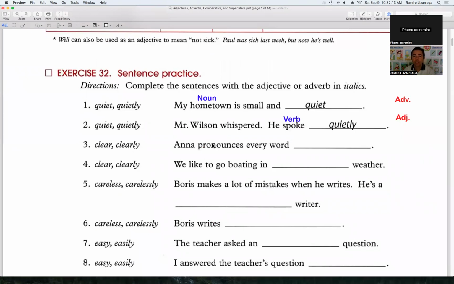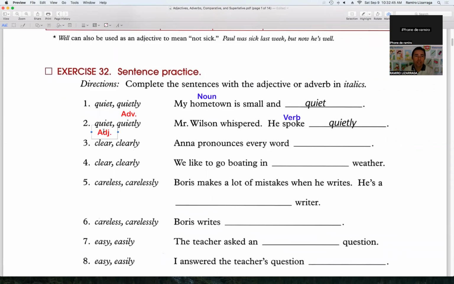Take a look at this. Who wants to do number 3? And what do we need, an adjective or an adverb? As you can see, right here the author is giving us the adjective and the adverb. Look, adjective, adverb, adjective and adverb. This is the adverb.